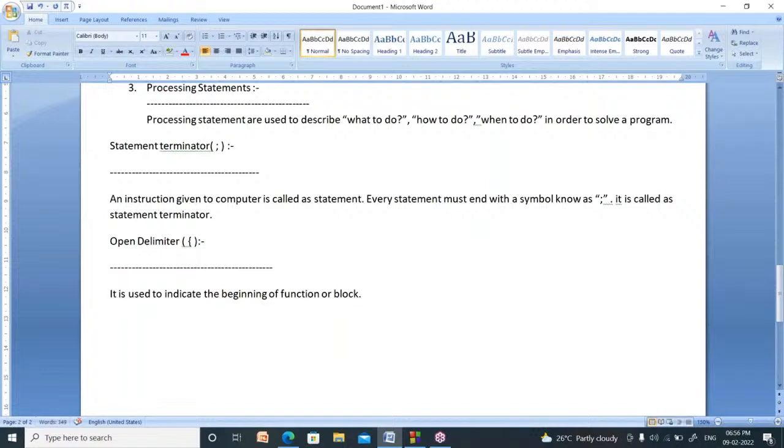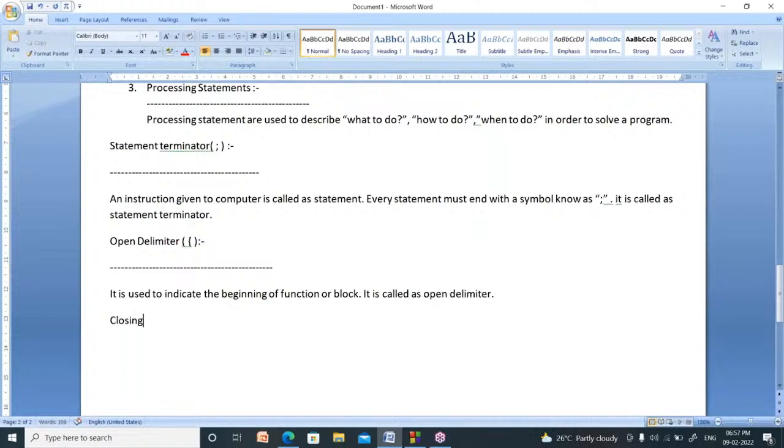If you know C language, you know the while block, if block, switch block, structure block. So a block is nothing but a group of statements. How do we indicate that a function or block begins? By using this symbol. It is called the open delimiter.